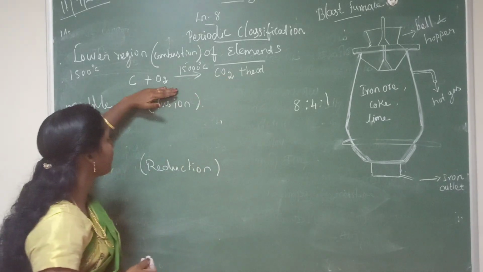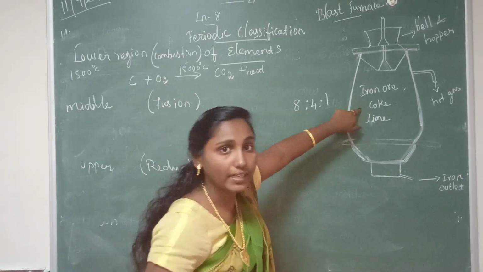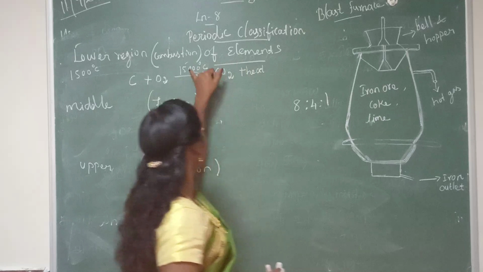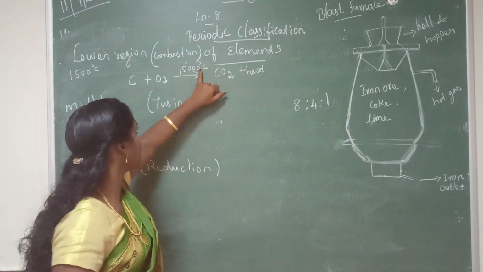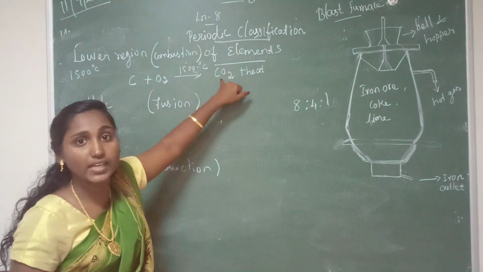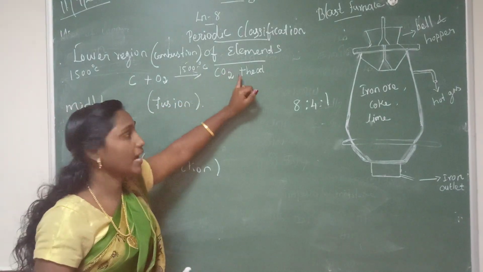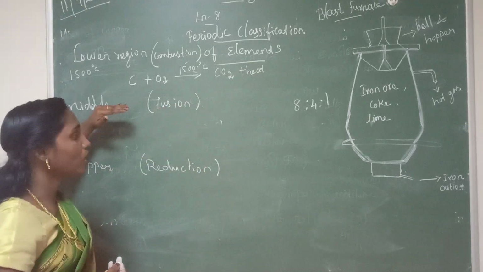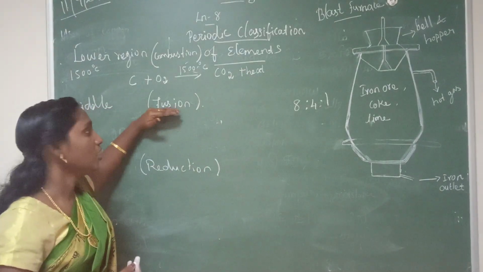Have you understood this equation? Coke contains carbon, right? So when we are heating this carbon in the presence of oxygen at 1500 degrees Celsius, we will get carbon dioxide and liberation of heat. So it is an exothermic reaction. Then the second one, middle region, that is fusion zone.